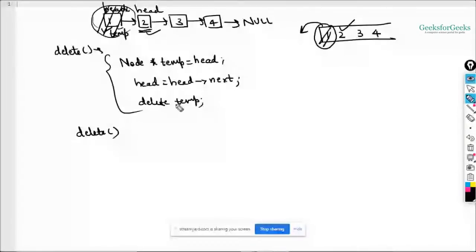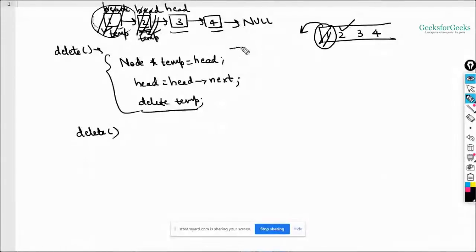In the same way, you'll be taking a temp pointer variable here, and then you need to do head is equal to head's next. So head will come here, and you need to delete your temp. So this will be removed, and your queue will be 3 and 4 only, right? So this is what we actually wanted, right?